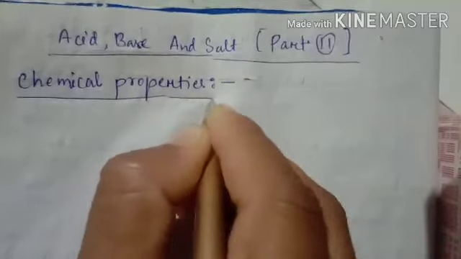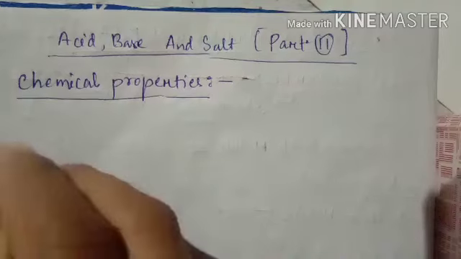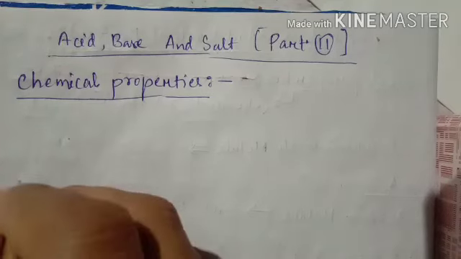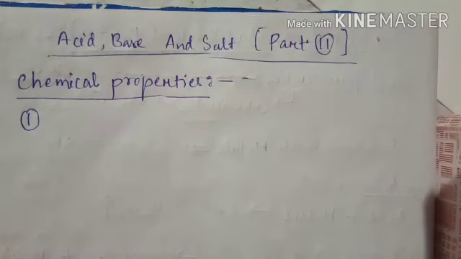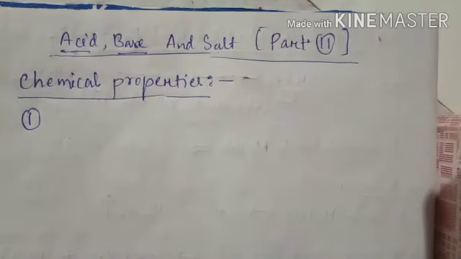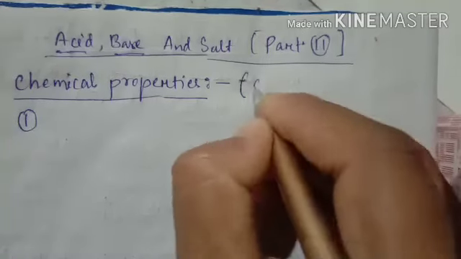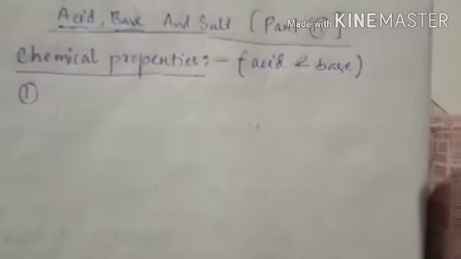Chemical properties is nothing but chemical reactions only, so we have to study the chemical reactions. This is a very important topic. So first, chemical reaction. Basically, we will study the chemical reactions of acid and base. Here I have written inside the brackets what we will study: acid and base. Mainly we will discuss these.